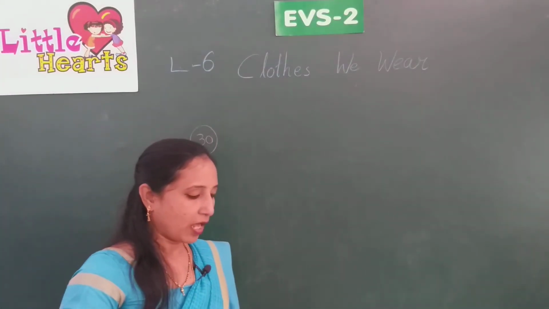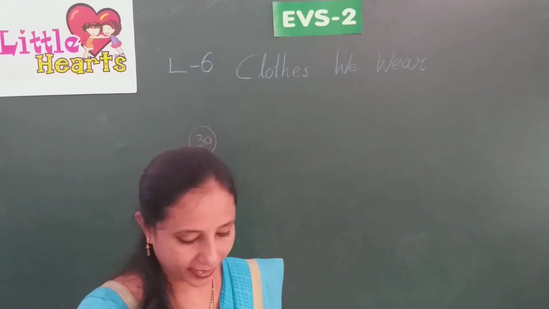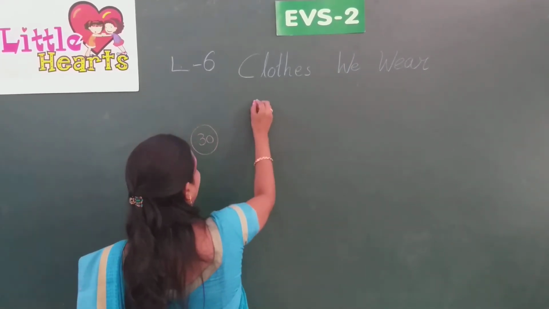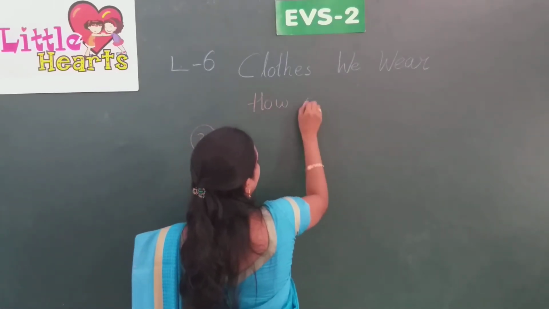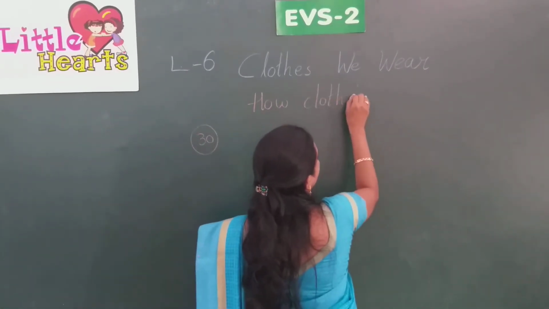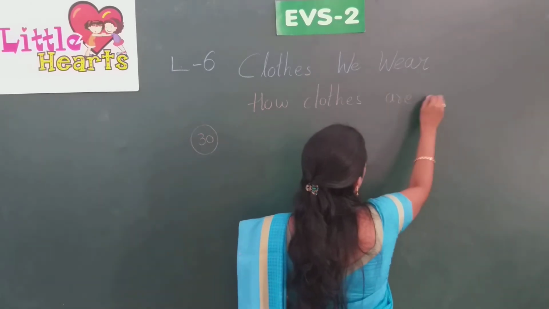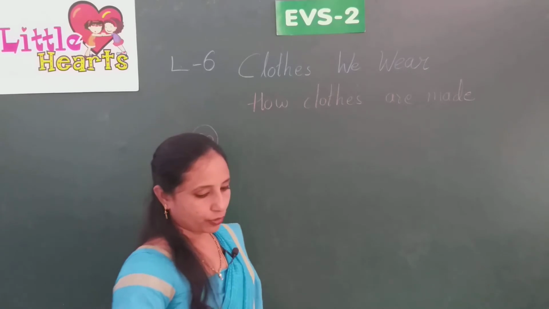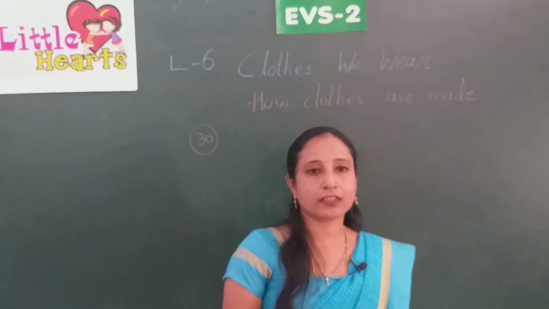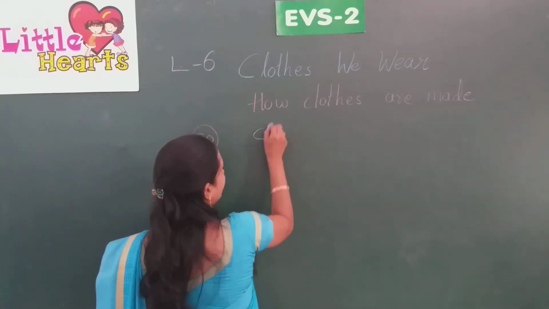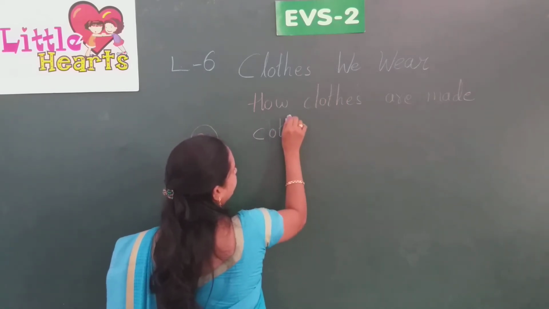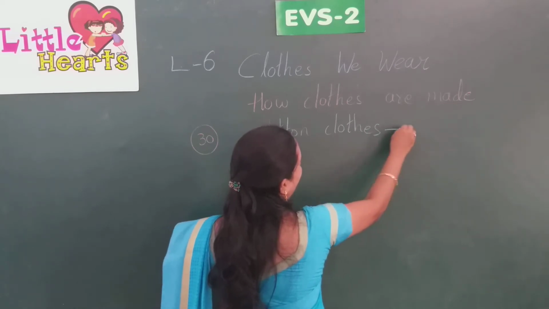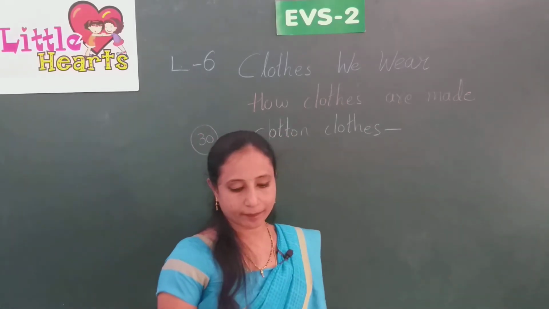Now, how are clothes made? First one is cotton clothes. So how are these cotton clothes made?